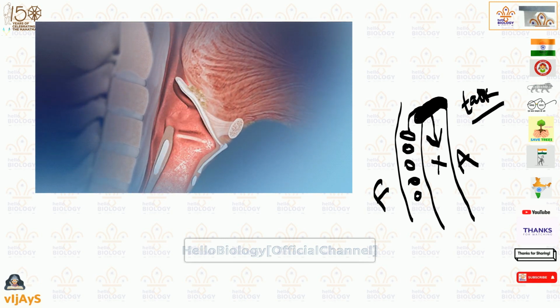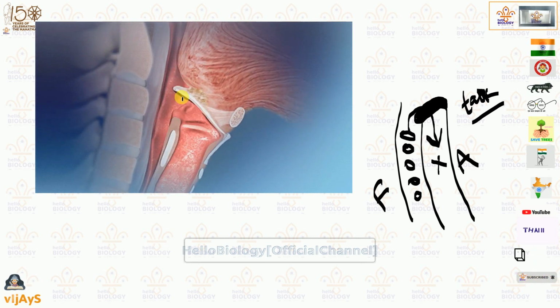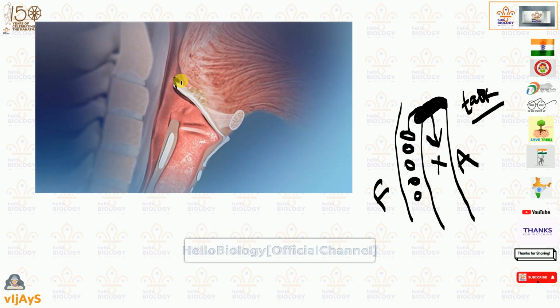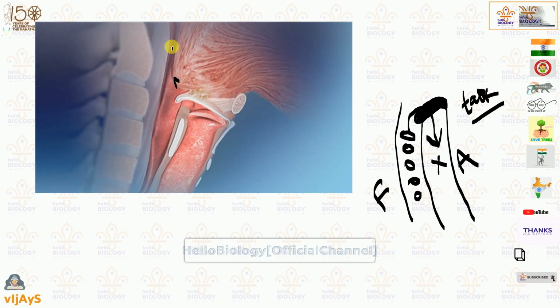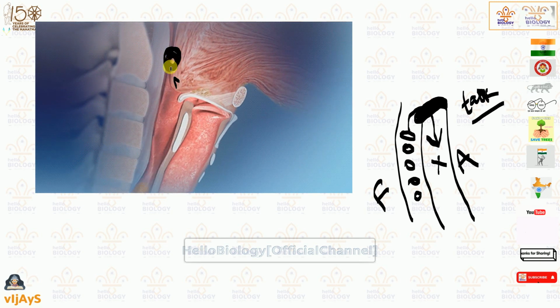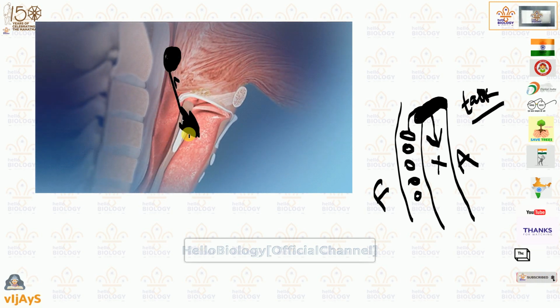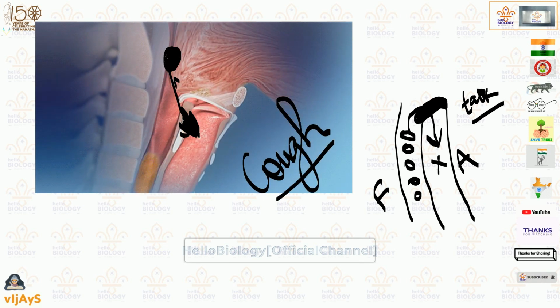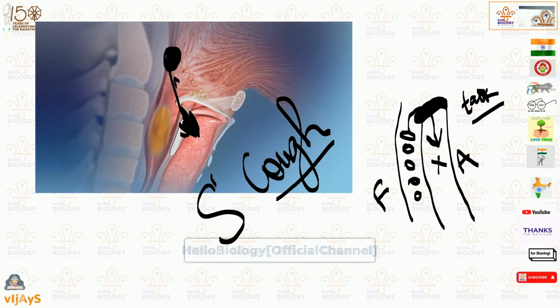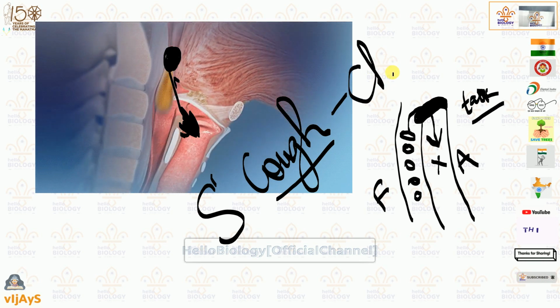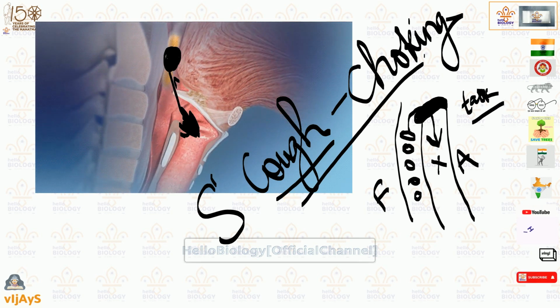But whenever you are talking, the epiglottis will open like this. It opens directly like this. So during that time, what will happen? While entering, the food won't enter into the food pipe. It enters into the air pipe. When it enters into the air pipe, you'll get a sudden cough. That sudden cough is known as choking.